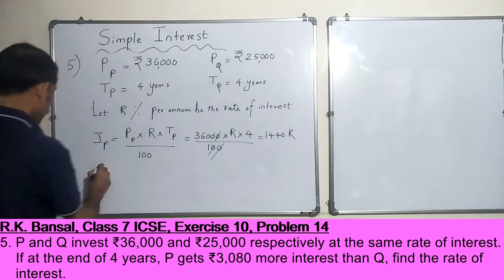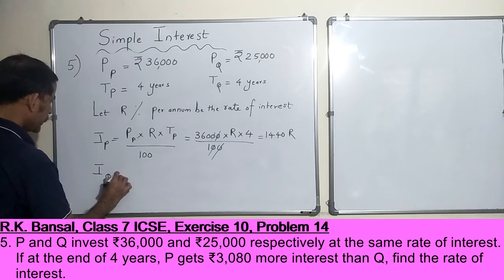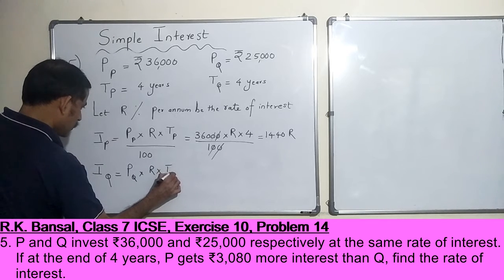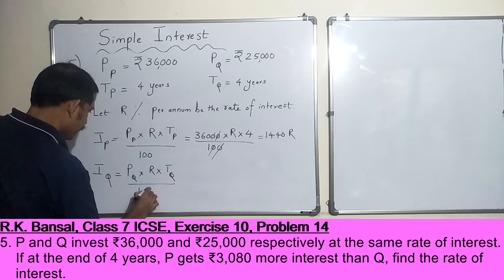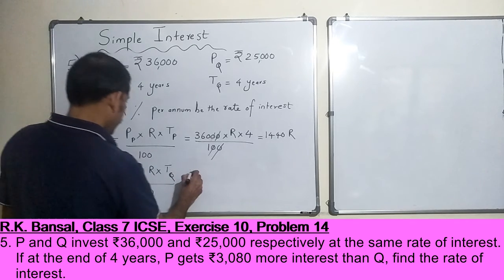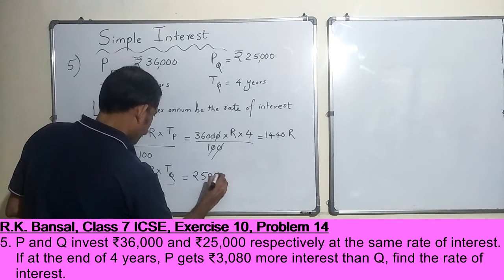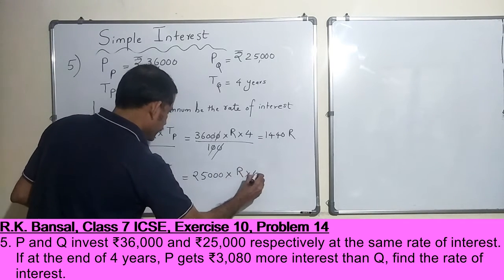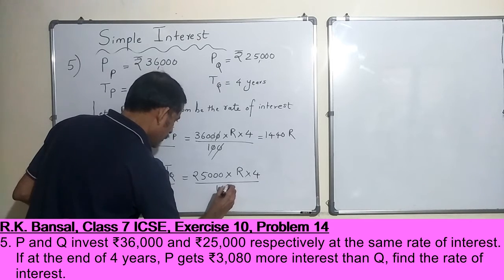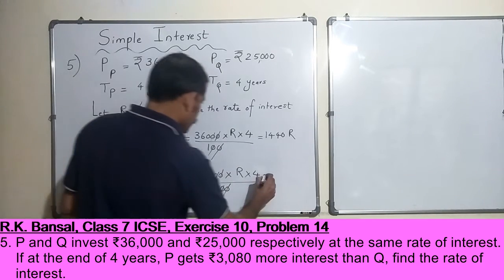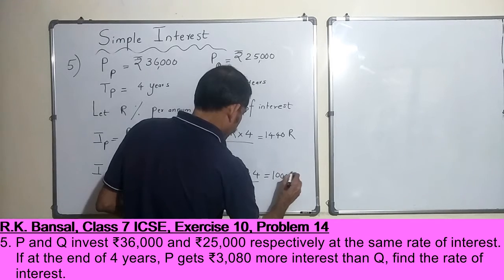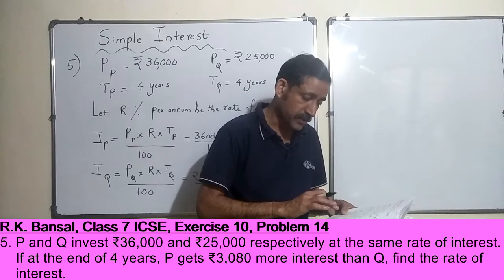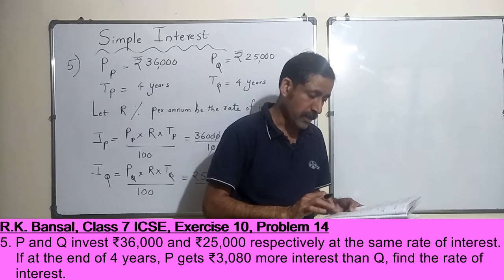Yeah, so similarly interest earned by Q is, tell me if this is something we don't understand, let me know. Okay, so this is 25,000 into R. I don't know what R is, but I'll just write it as R, and period is 4 years. Okay, and this is 100. Now this is pretty simple to multiply, it is 1000 R. Okay, now the problem says that P gets 3080 rupees more than Q at the end of 4 years.